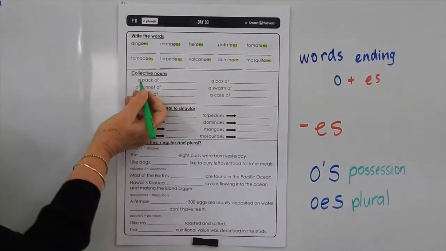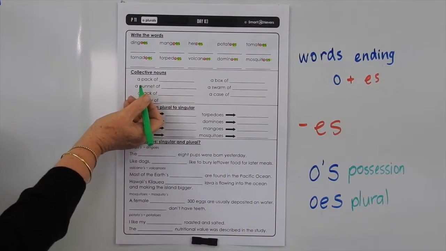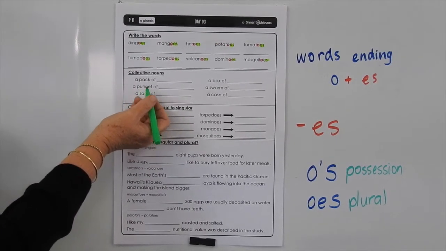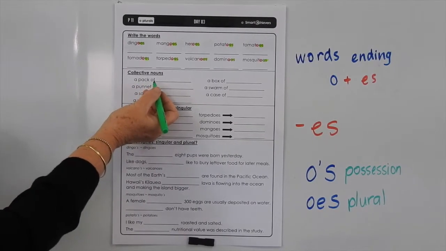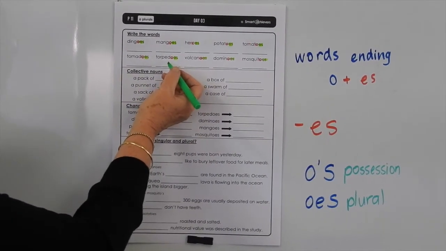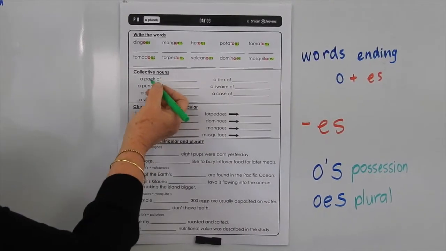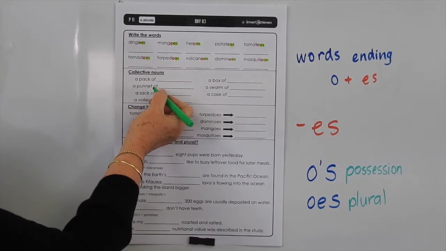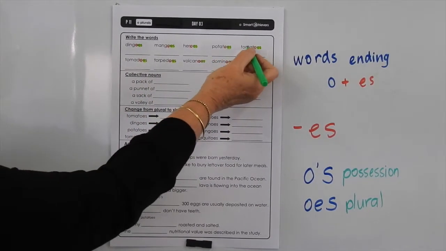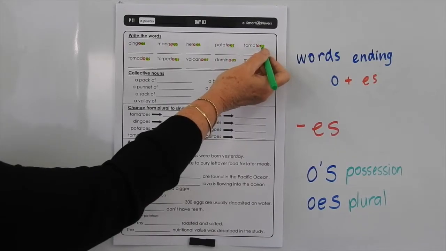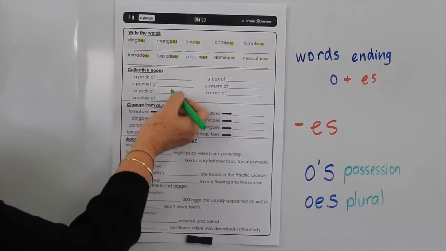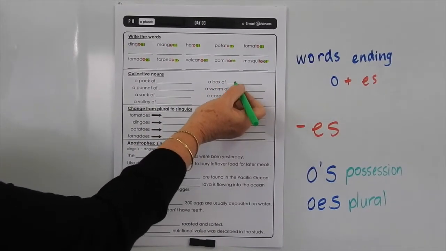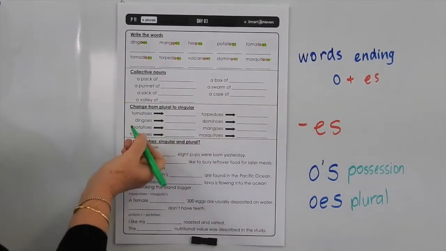Okay, so a collective noun is a word for a group of things. It indicates what the noun is. So a pack of, well, you wouldn't say a pack of mosquitoes. So a pack of will be a pack of dingoes. A punnet of, you would use that with, so it indicates it belongs to the plural noun tomatoes. So you've got to work through those collective nouns to identify which noun it is that we're using the plural for.